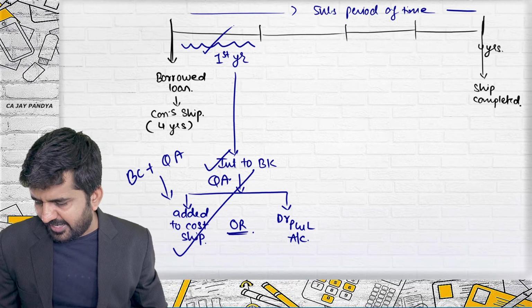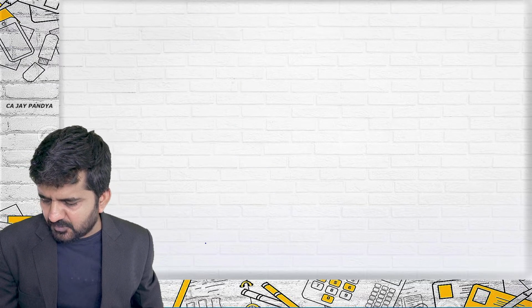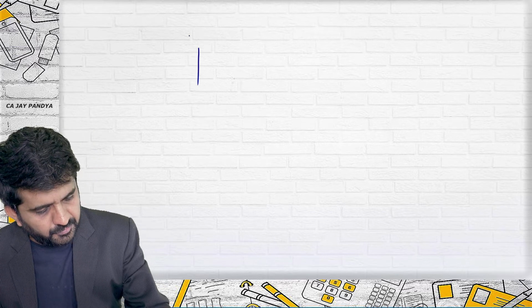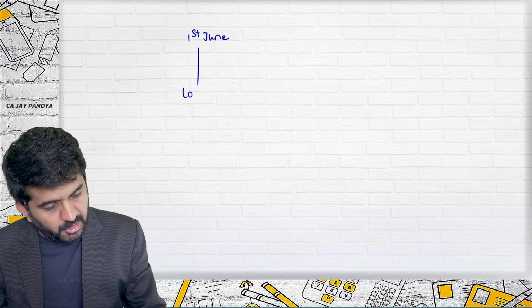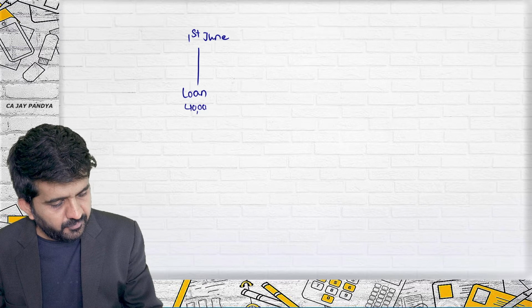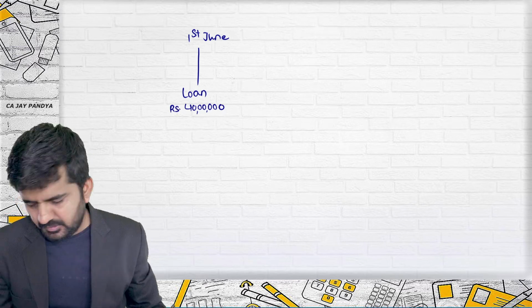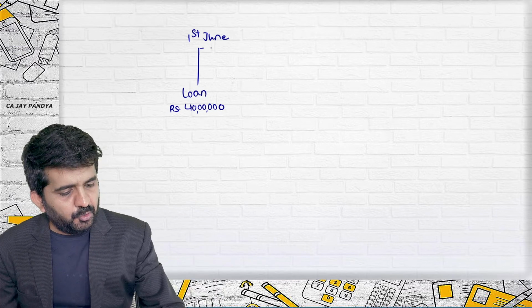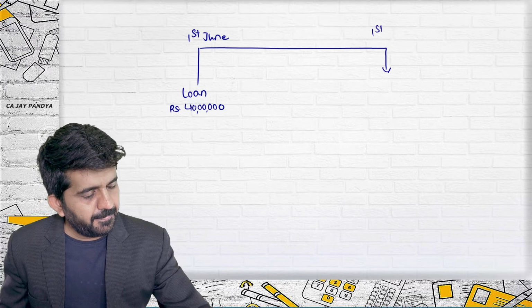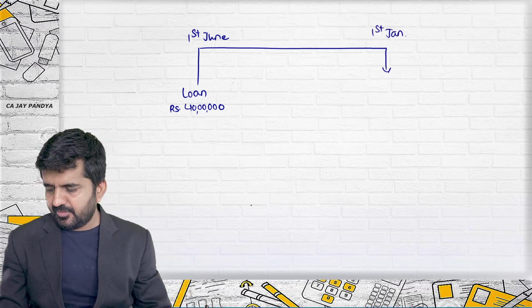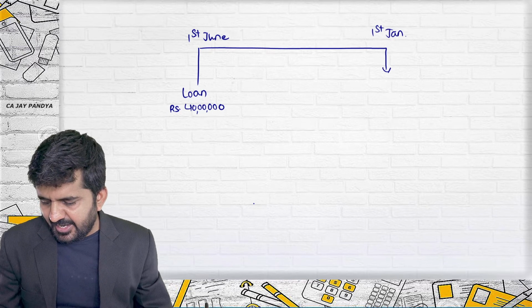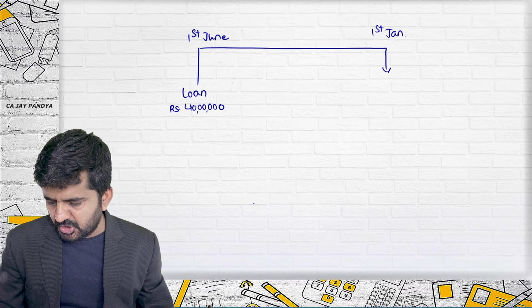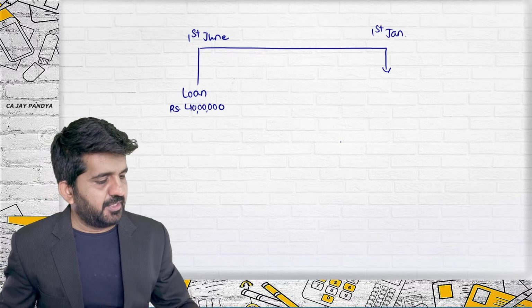I'm going to question number 10. Lakshmipati Limited borrowed 40 lakhs for purchase of machinery on 1st June. Taken a loan of 40 lakh rupees. Interest is 9%. The machinery was put to use on 1st January. Pass a journal entry at the end of 31st March to record the borrowing cost as per AS 16.